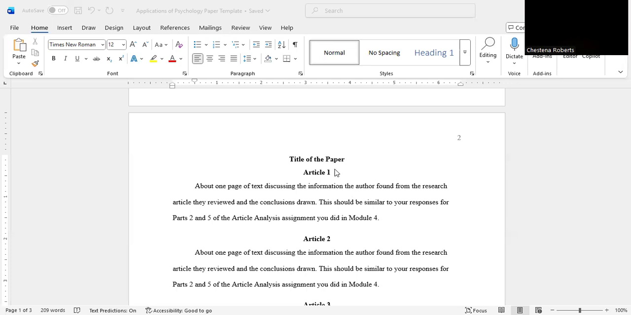APA style of writing, Times New Roman, 12-point font, double spaced here. Make sure your paragraphs are aligned right. You have this indent here, and you should have that works cited page that is in alphabetical order by the last name of the author.